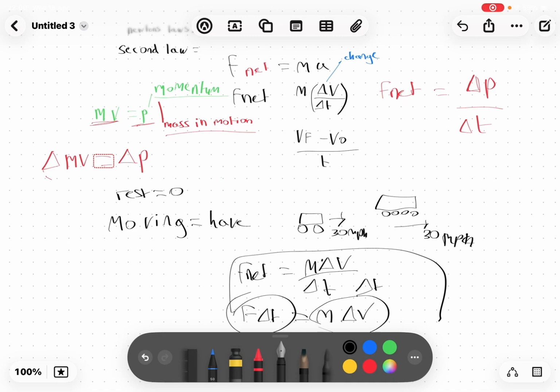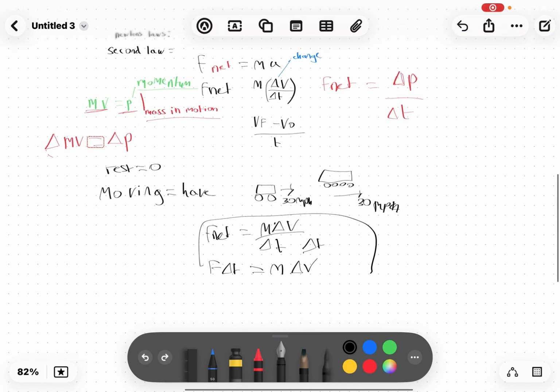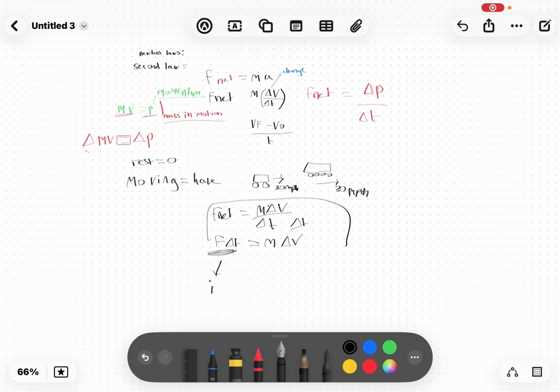So these two are also equal. The term for the force times change of t is impulse, and the term for this, as we just learned, is momentum. So the impulse is equal to the change in momentum.